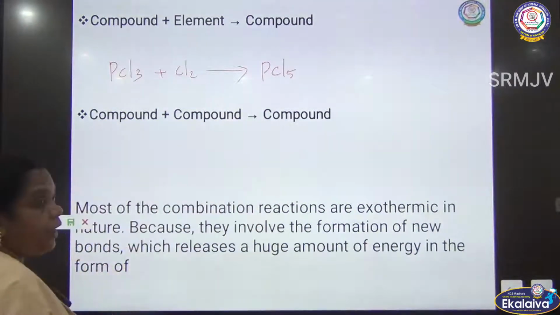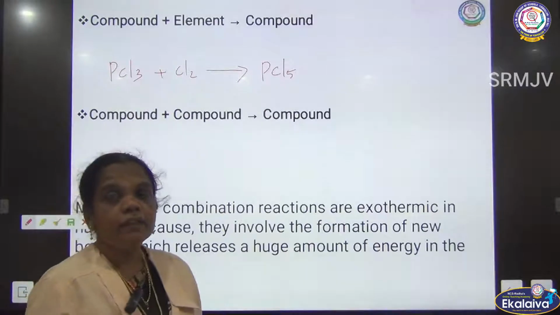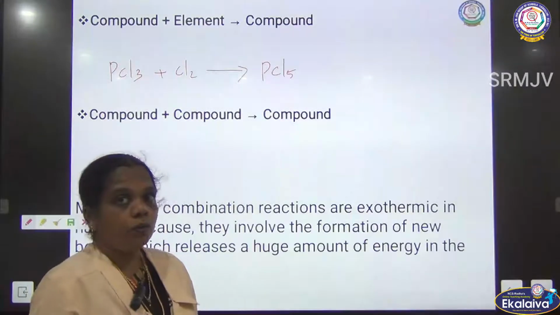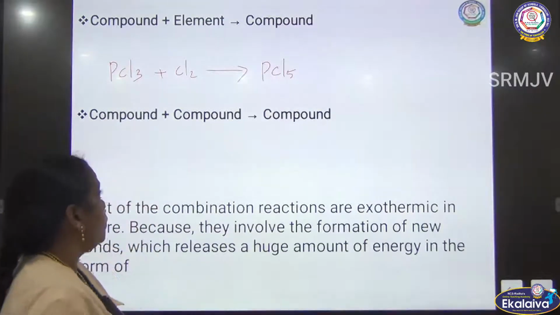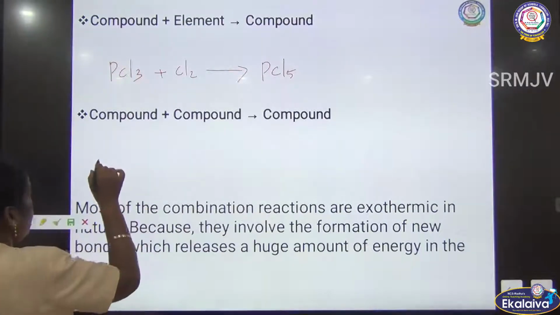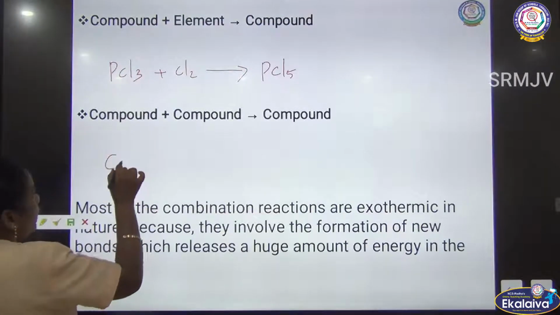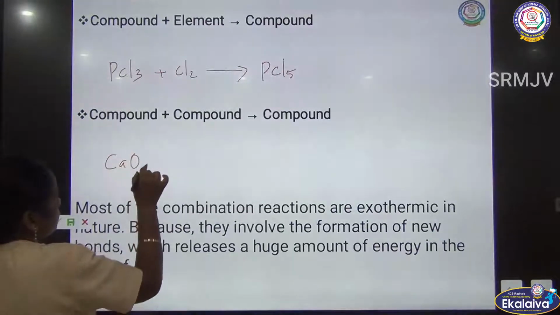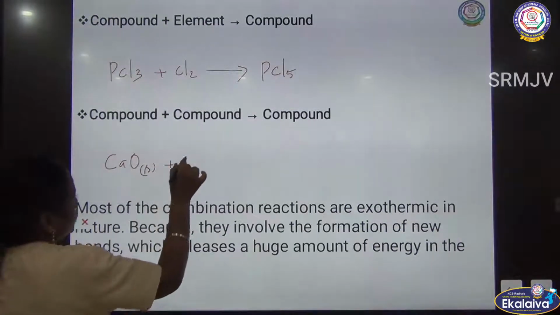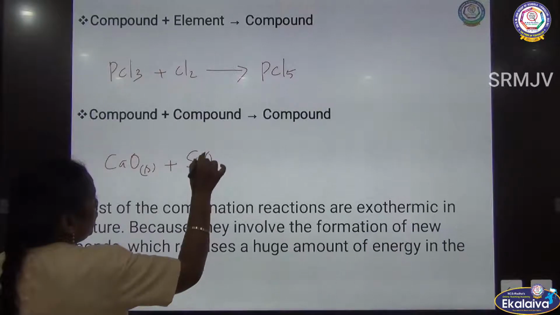The next type of combination reaction is compound plus compound to give a compound. Now listen here: one compound is calcium oxide, and the other is silicon dioxide.